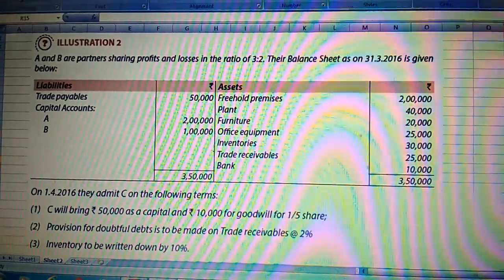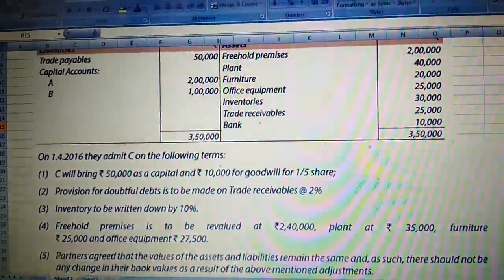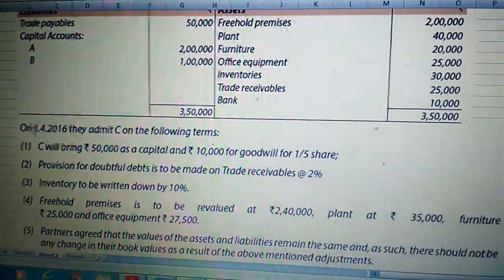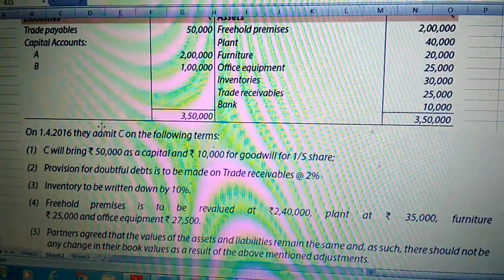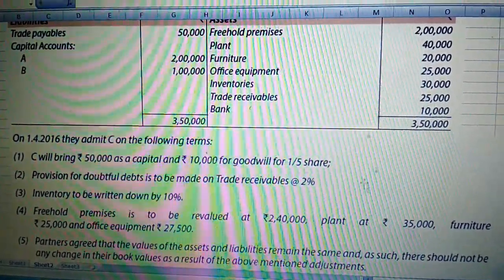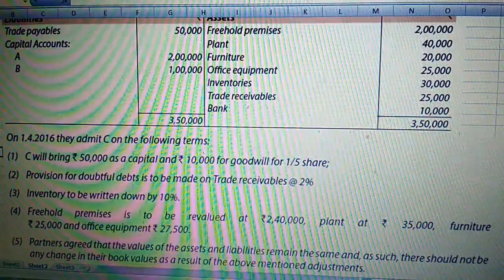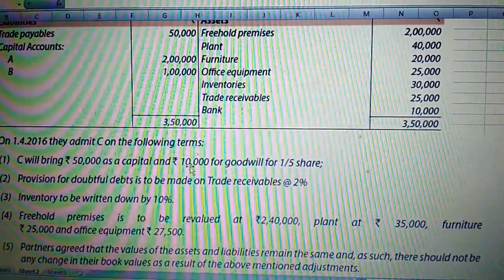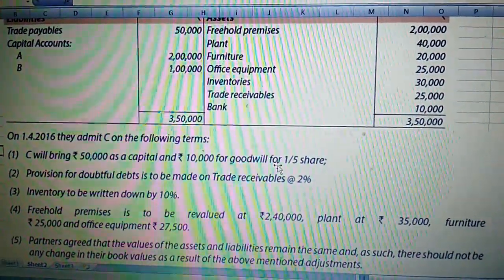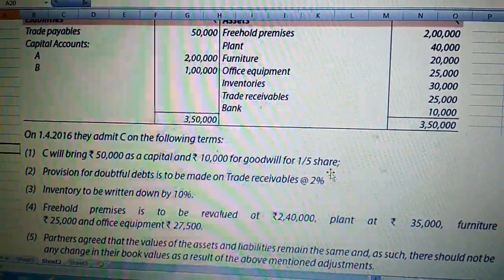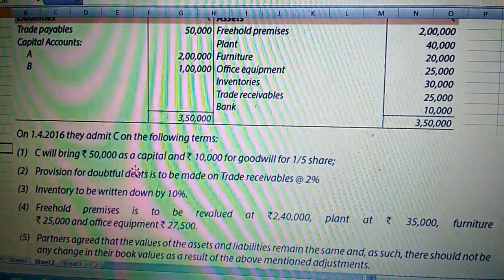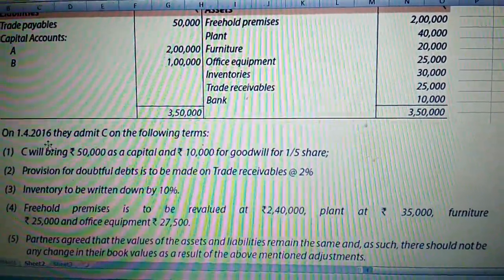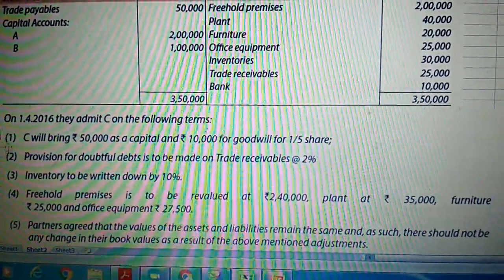On 1st April 2016, they admit C on the following terms. It means it's an admission. C will bring rupees 50,000 as capital and rupees 10,000 for goodwill for 1 by 5th share. C will bring capital 50,000, goodwill 10,000, total 60,000. C's share of profit is 1 by 5.